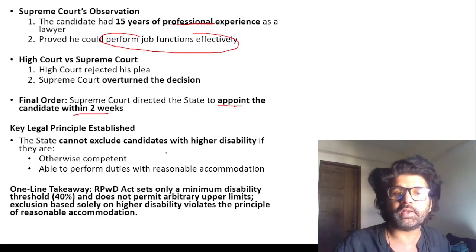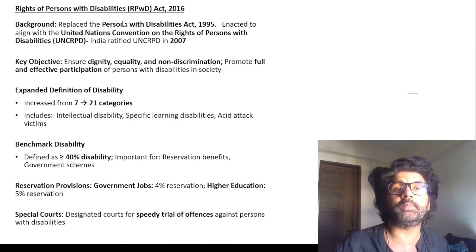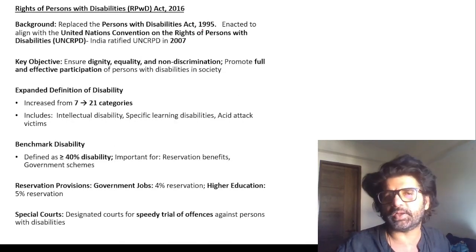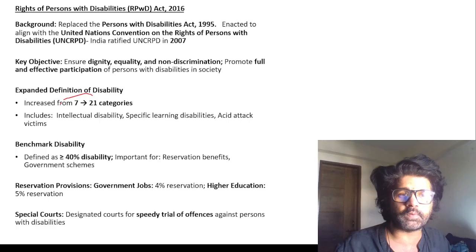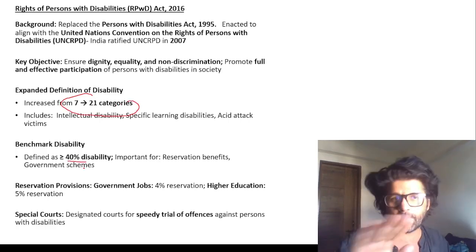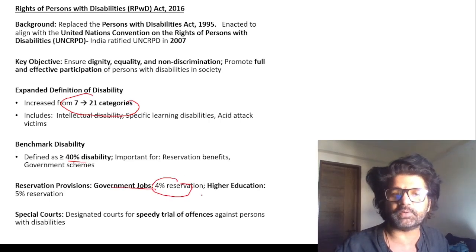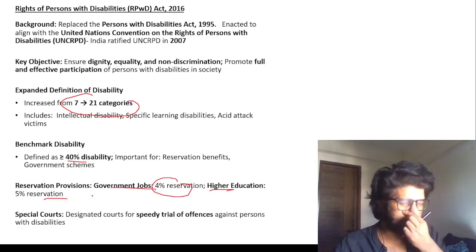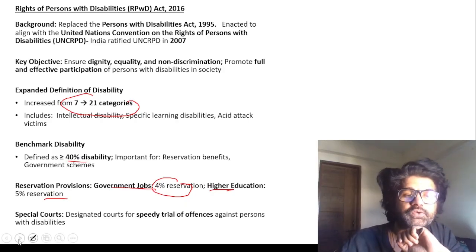So again, you can read all these things. Hope you understood the basic rationale here. What is important from an exam perspective? The RPWD Act replaced the 1995 Act and increased the number of disabilities from 7 to 21. Remember this, important. 40% is the minimum disability. There is no upper limit as such. 4% reservation in government jobs, 5% in education. So these are some key points which you have to keep in mind.